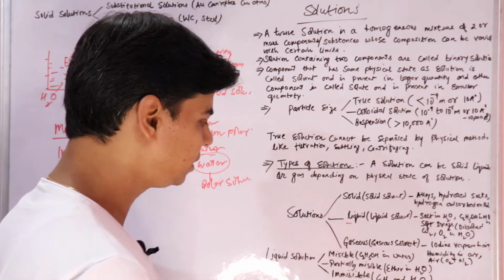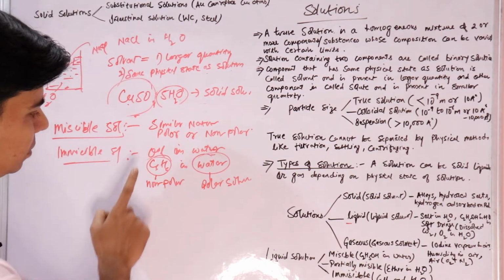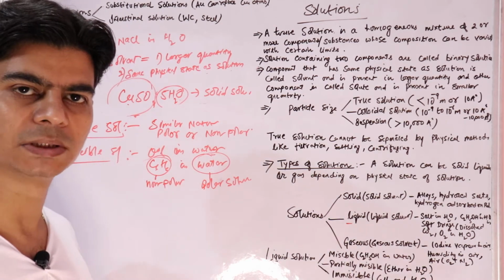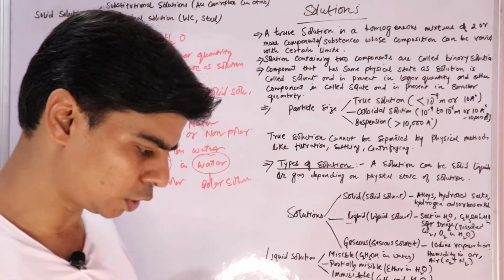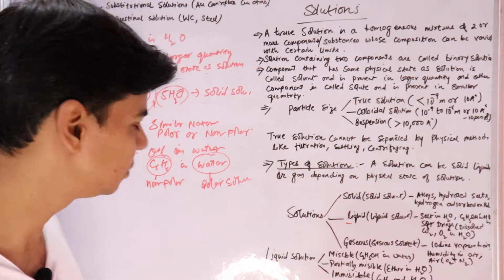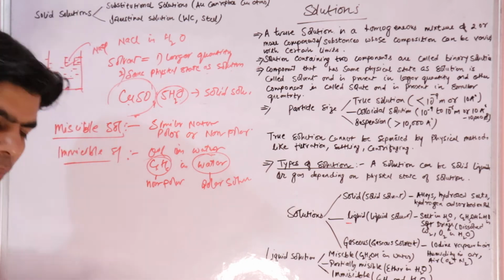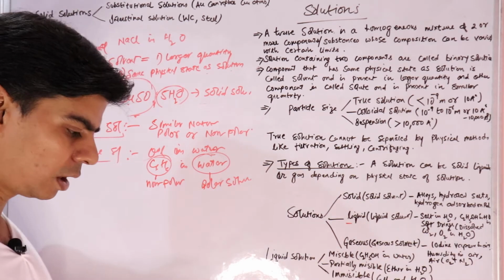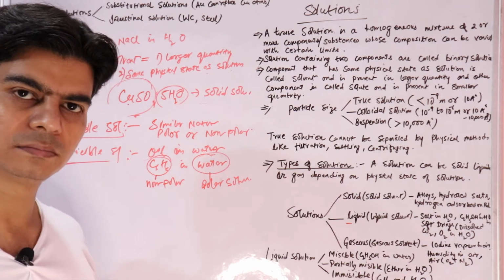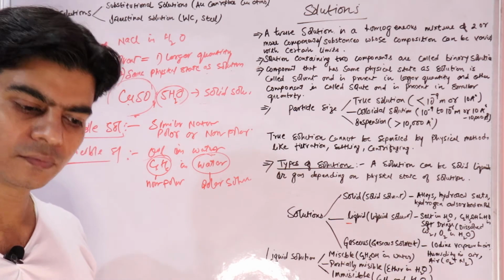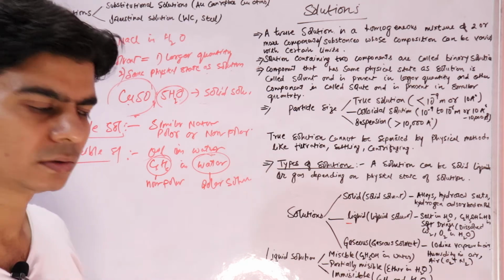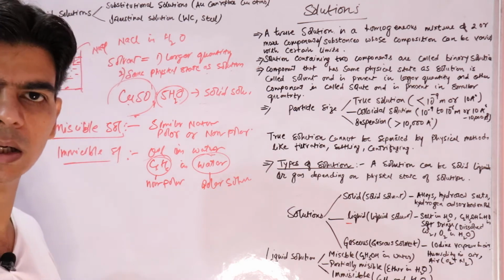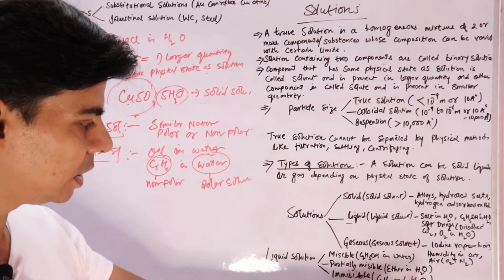Now partially miscible is something in between miscible and immiscible. That is, they are not completely different. The liquids that form a partially miscible solution are not of completely different nature and not of completely similar nature. So they are in the middle. That is like ether and water.